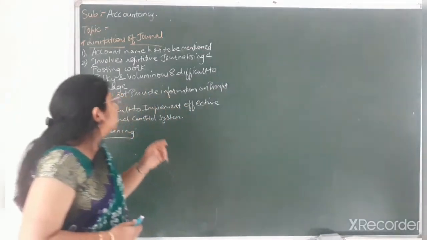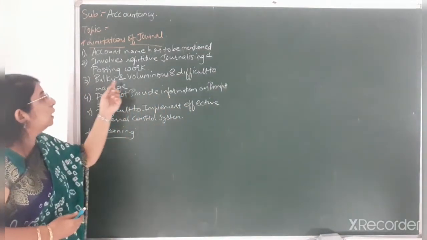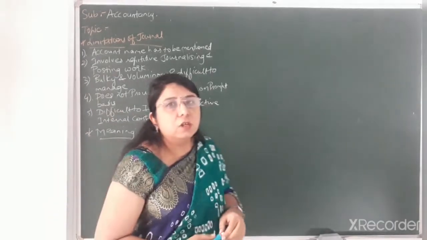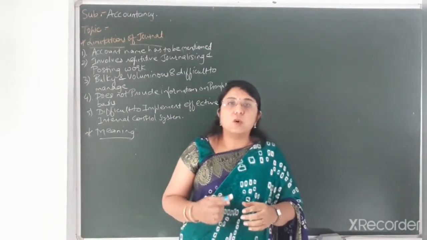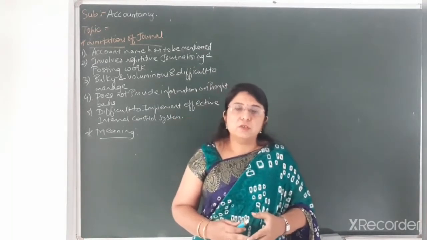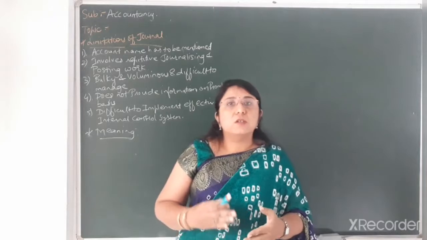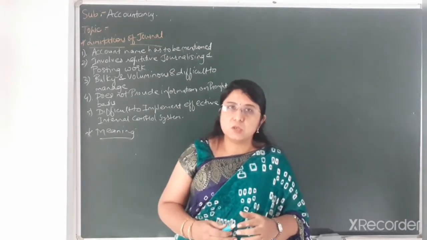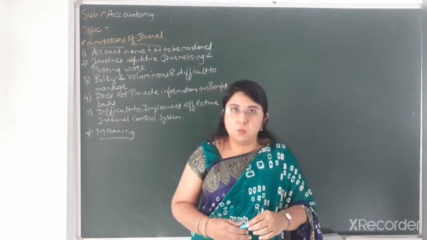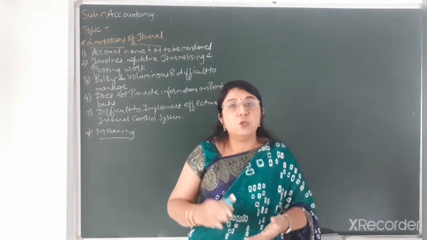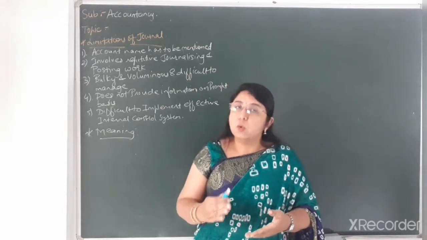Okay. Next one, the third limitation is bulky and voluminous and difficult to manage. The journal book is the first book of recording the economic transactions. So a large number of day-to-day transactions, monthly transactions, and even yearly transactions related to the business are recorded in this journal book. So naturally the book will be quite bulky and will be in different volumes, so it would be difficult to manage.